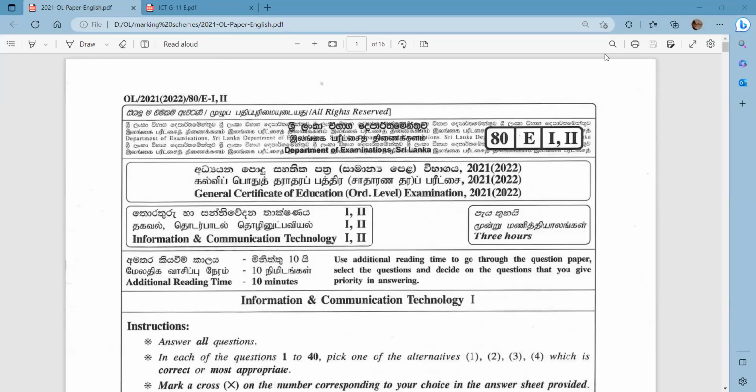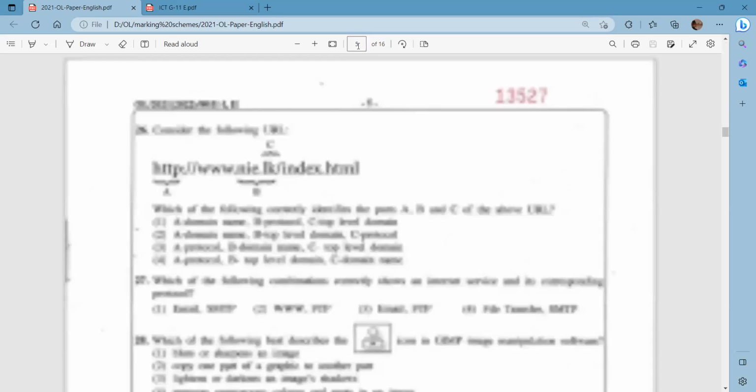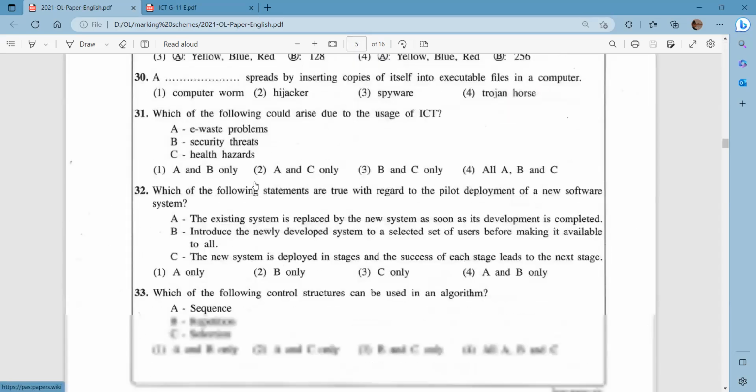Hi students, in this video, we will be discussing all the questions which were there in the 2021 O-level paper from the lesson Pascal. So in here, we will be discussing all the MCQ questions from the lesson Pascal as well as the paper 2 questions which were there from the Pascal lesson as well. So in this paper, actually, the Pascal questions in the MCQ starts with the question number 33.